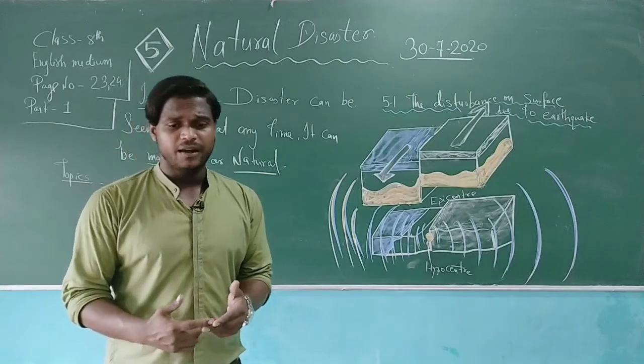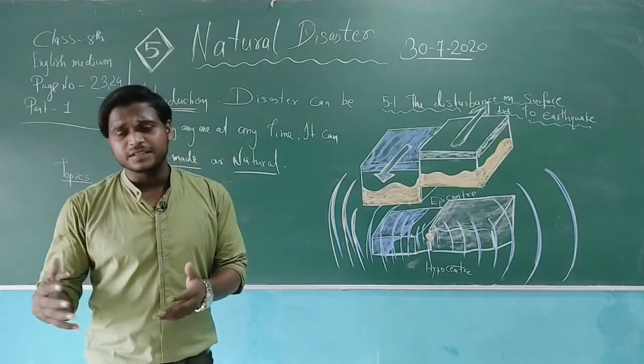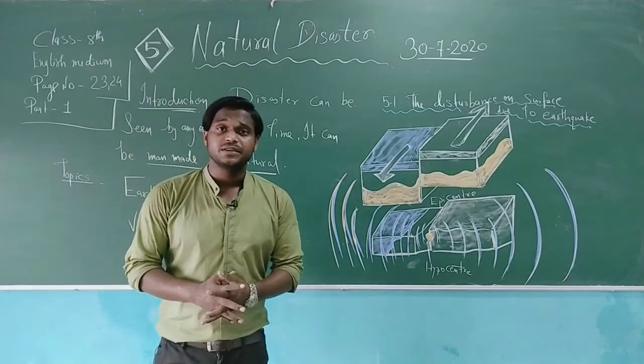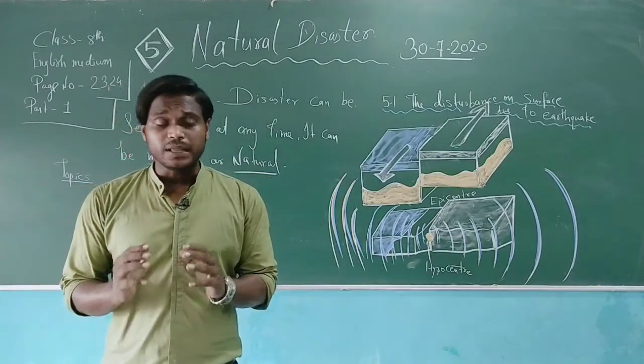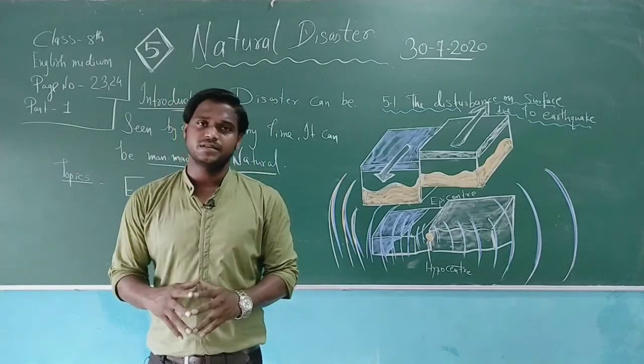Furthermore, we can say that tsunami, volcanic eruptions, and many more kinds of disasters are there. Forest fire, cyclone, or high tides, and many more. Flood is also one kind of disaster. So in this theory, we need to understand that fire and drought are quite different kinds of disaster.